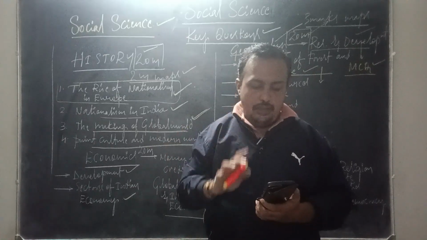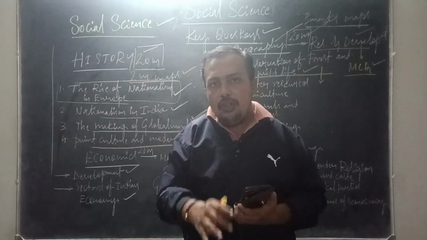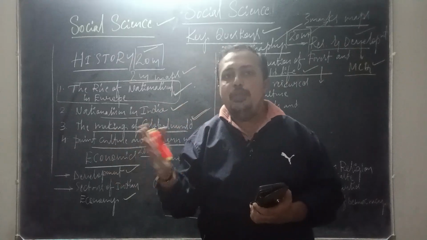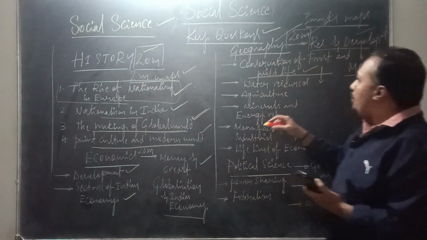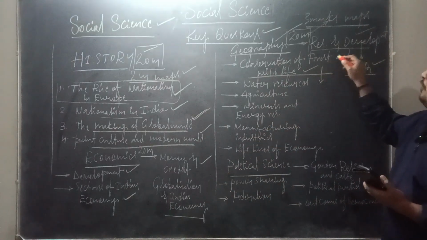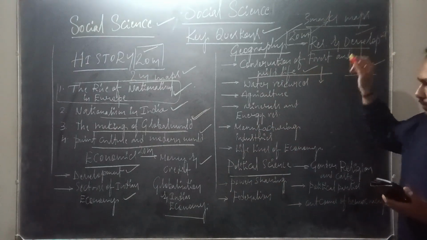So community conservation, Project Tiger, types of forest and distribution of forest are the must content to be covered from the chapter conservation of forest and wildlife. Okay,